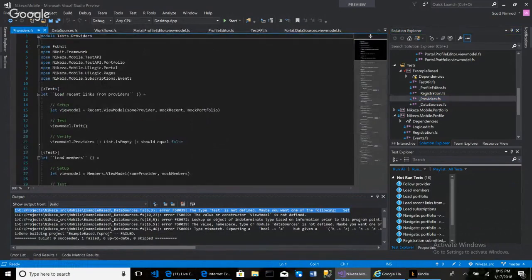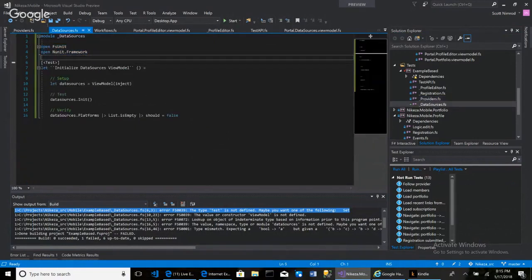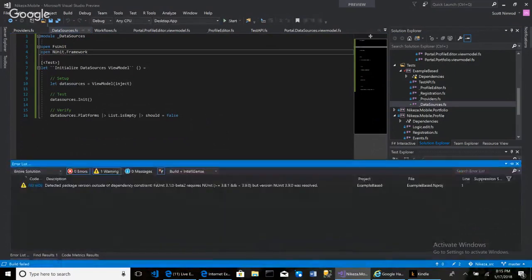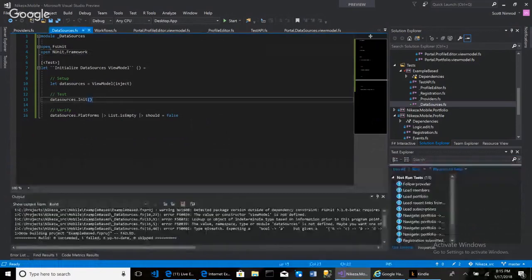Now, what I can do is I can copy paste these imports here that probably have the right, I don't know, casing, but I should get some red squigglies. And when I attempt to build, it is still not giving me my red squigglies.